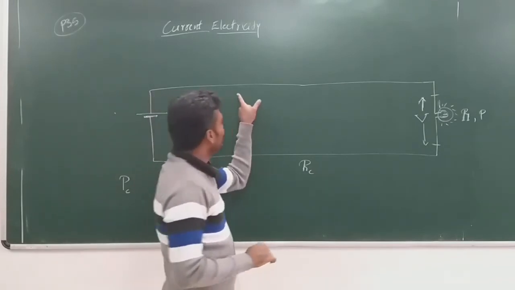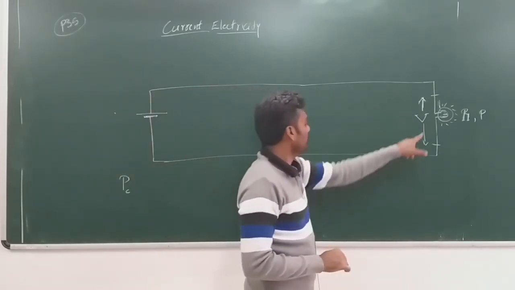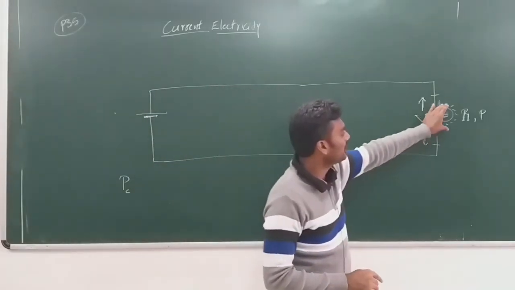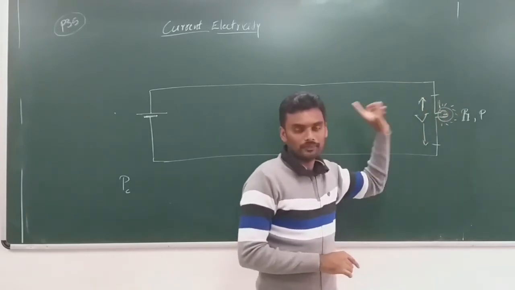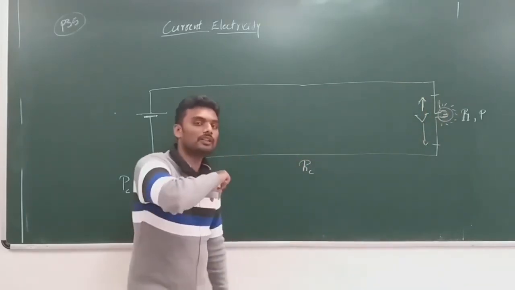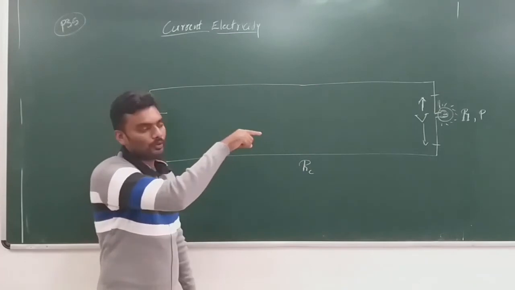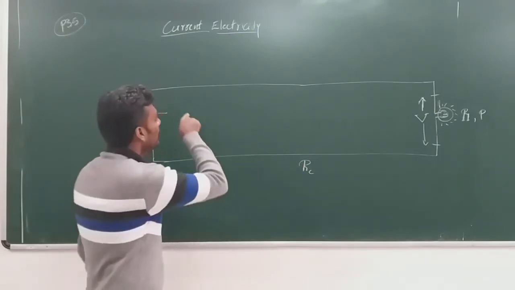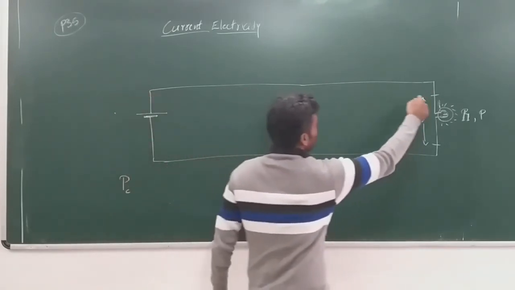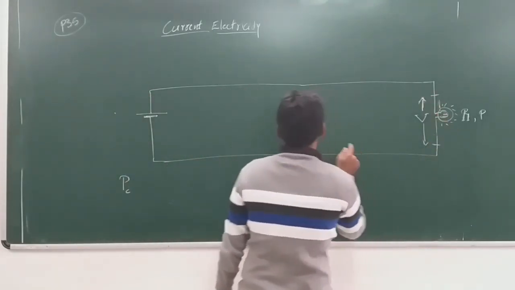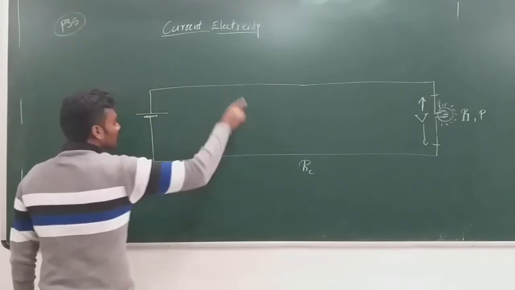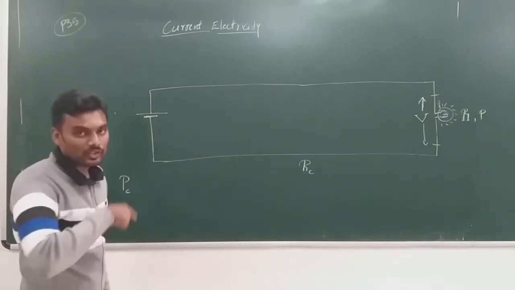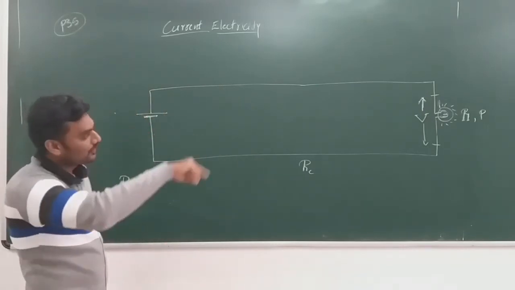Now look at this conductor. This conductor and the device are connected in series, and hence the current through the conductor and the bulb or the electrical device should be constant, right? So at this point, this point, inside the bulb, and inside the battery, I is constant, because it's a series connection.